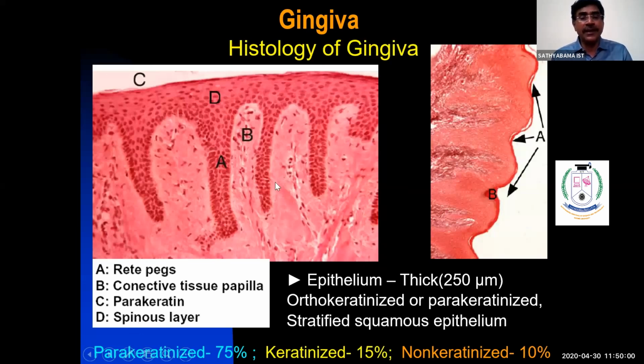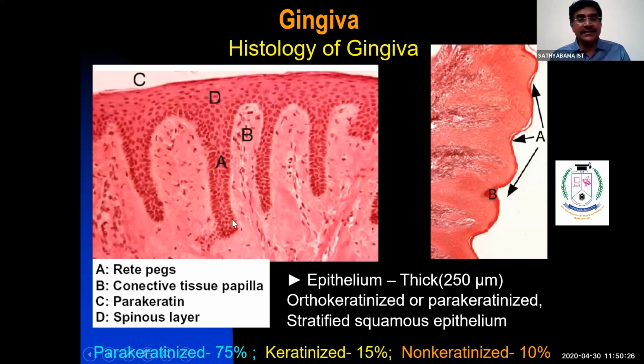In the area of gingiva very close to the tooth, in the palatal region, we don't have it, and the midpalatine raphe. Of orthokeratinized and parakeratinized, the majority is parakeratinized stratified squamous epithelium, 50% is orthokeratinized, and 10% is non-keratinized epithelium. These are the rete ridges.